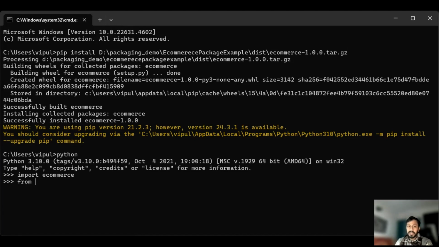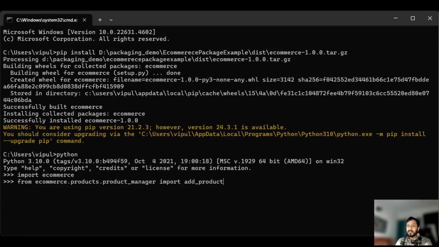Now I can use from e-commerce.products.product_manager, because in e-commerce we have a sub package products, and within the sub package products we have a module product manager, right? Import add_product.